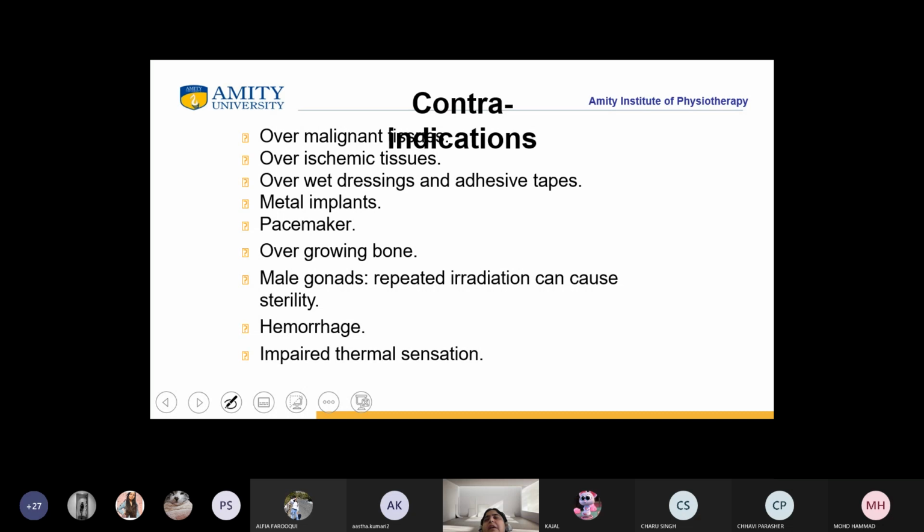Supposedly, a young patient has come to you after a gallbladder surgical incision and you are giving MWD for more than 15 days, 12 days, I don't know how many days, and if he has this problem after that, this means that the main reason for it was the application of MWD. Am I clear, students? Clear or not? So please do take care of that. Okay.